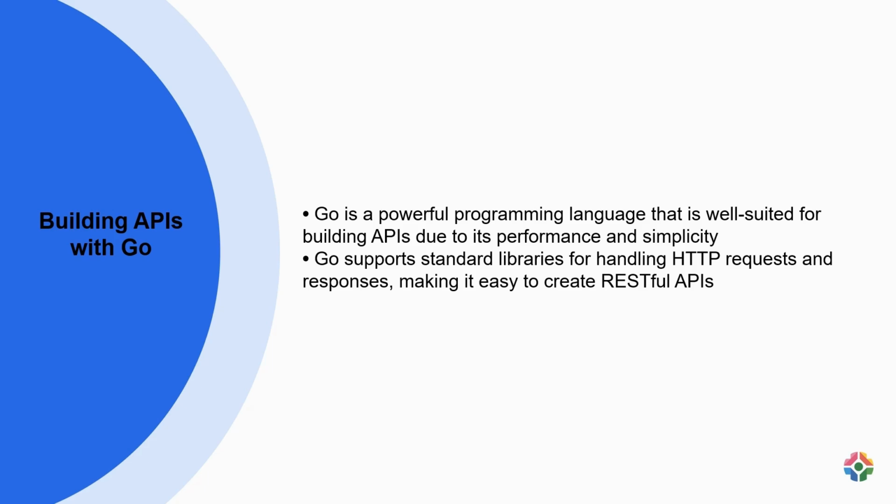RESTful APIs. For example, a company may choose to use Go to construct a high-performance API backend for their e-commerce platform due to its ability to manage a high volume of HTTP requests smoothly. By leveraging Go's standard libraries for HTTP handling, developers can streamline API development and create robust and responsive services.